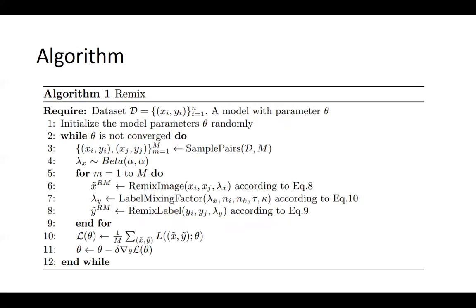The step-by-step algorithm is like this. For every training iteration, we sample lambda x from the beta distribution as the mixing factor, and mix the two batches of images according to the mixing factor. Then for every mixed image, we generate its corresponding lambda y so that we can label the mixed images as we have explained previously. And the rest is just the simple SGD algorithm.